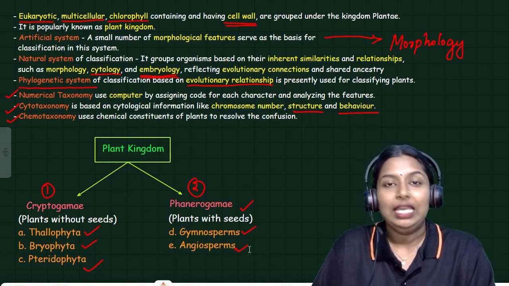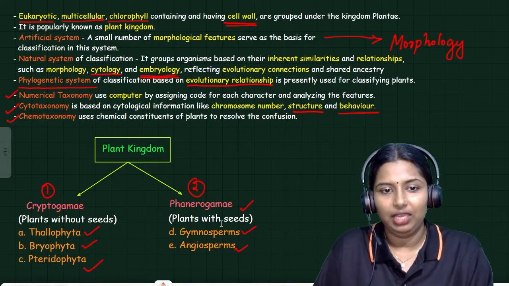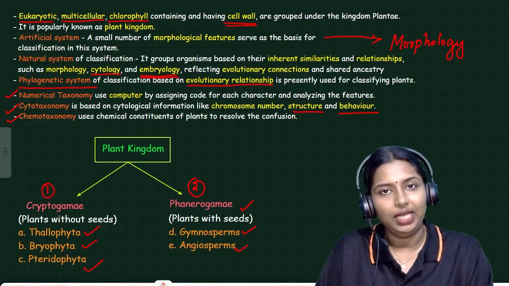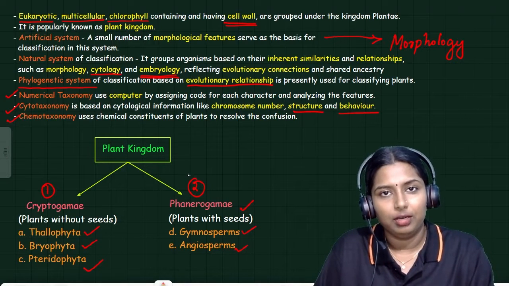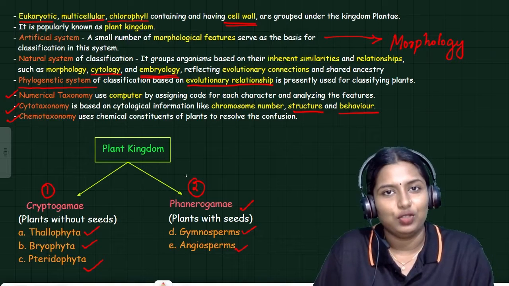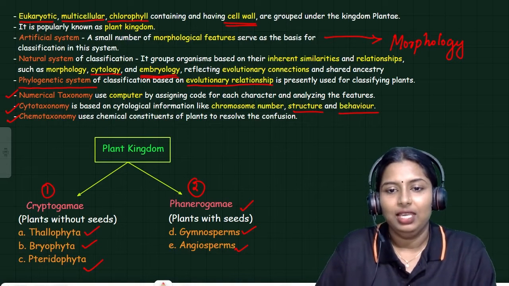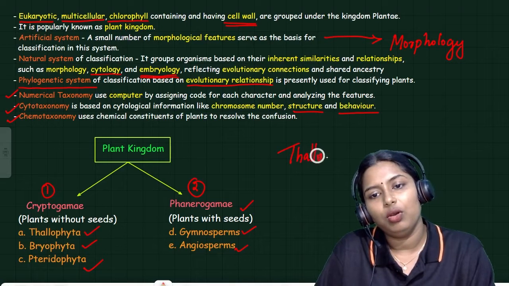So in this session, we have to cover all these things. We have to study Thallophyta and its characteristics, its types, and Bryophyta, Pteridophyta, Gymnosperms, and Angiosperms. Ready? So, what do you mean by Thallophyta?